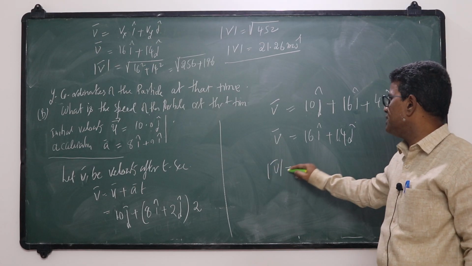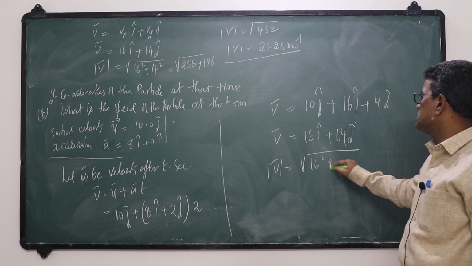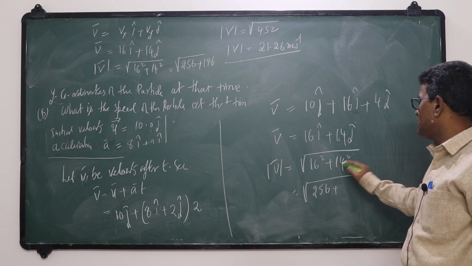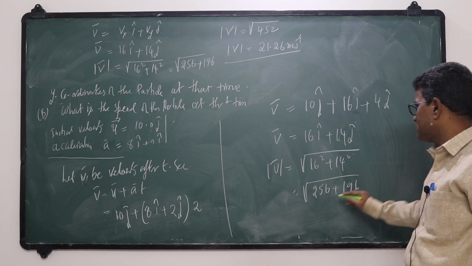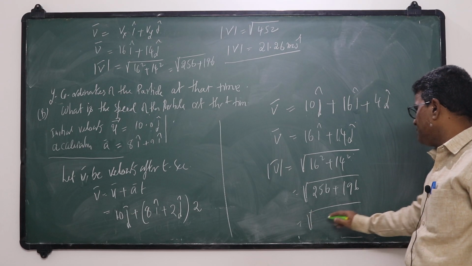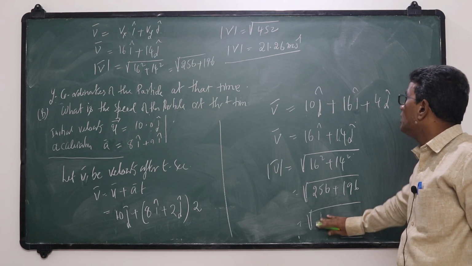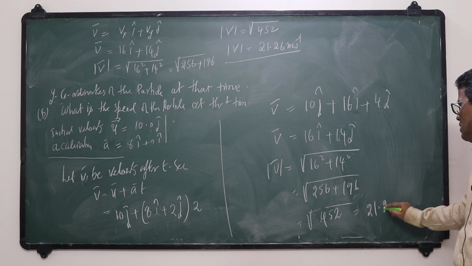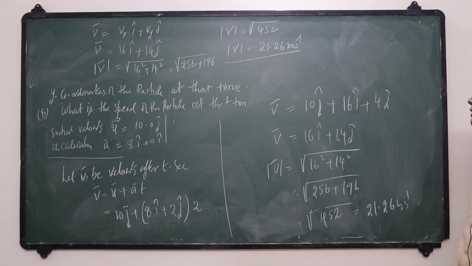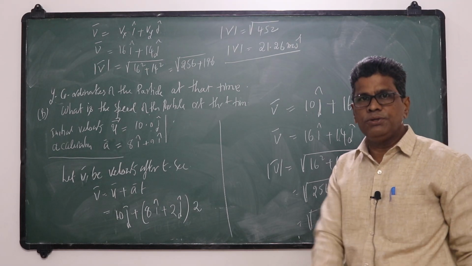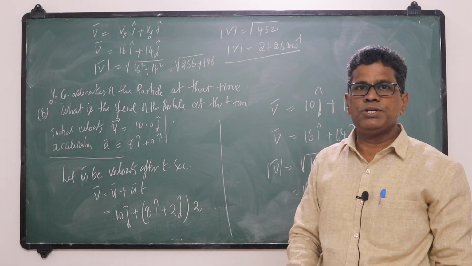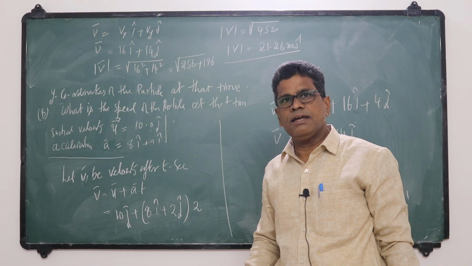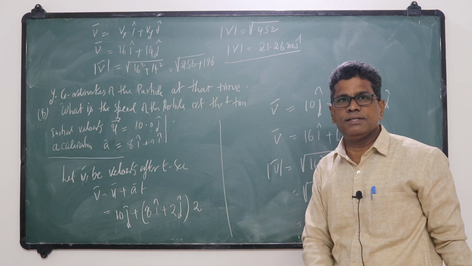The magnitude of velocity is speed. So square root of 16 square plus 14 square. That is square root of 256 plus 196, which is 452. That is equal to 21.26 meter second inverse. This problem we can also do by the second method, that is by assuming a combination of two rectangular linear motions. We can do the same problem in the second method.